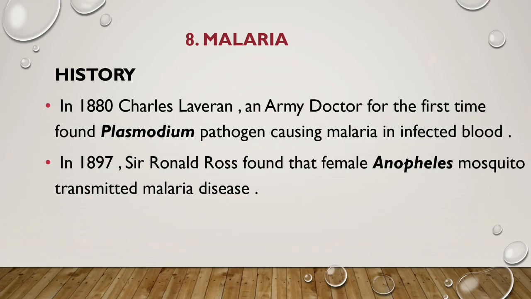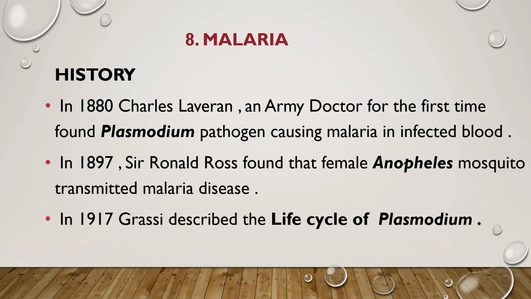In 1897, Sir Ronald Ross found that the female Anopheles mosquito transmitted the malaria disease. Then in 1917, Grassi discovered the life cycle of Plasmodium. So my dear student, this was some of the history behind malaria disease.